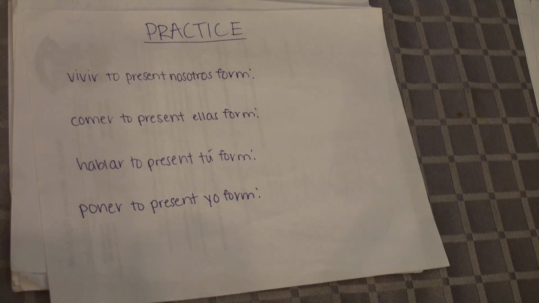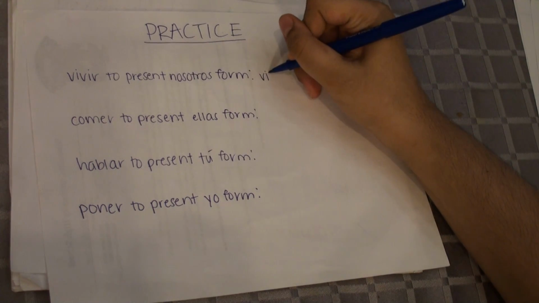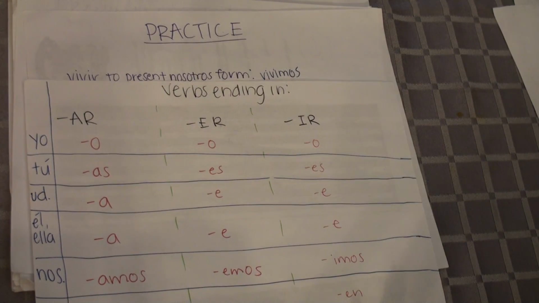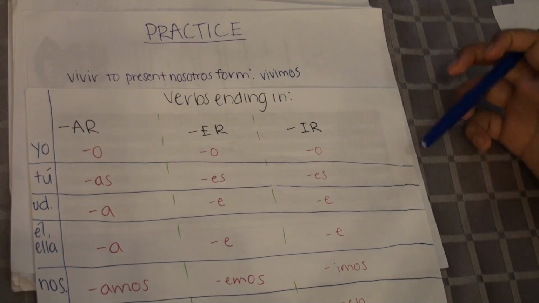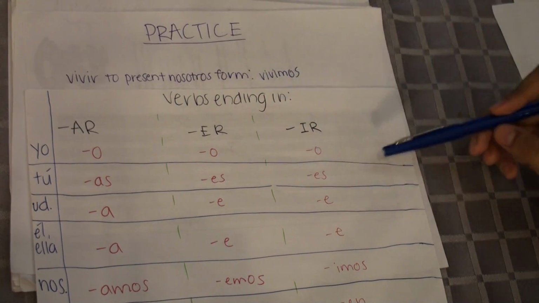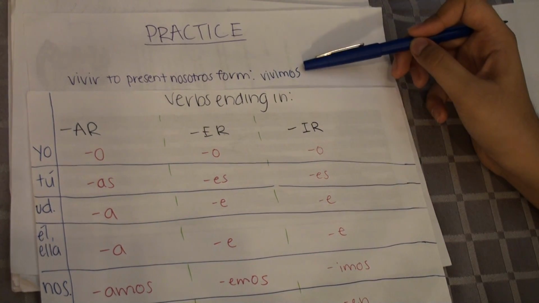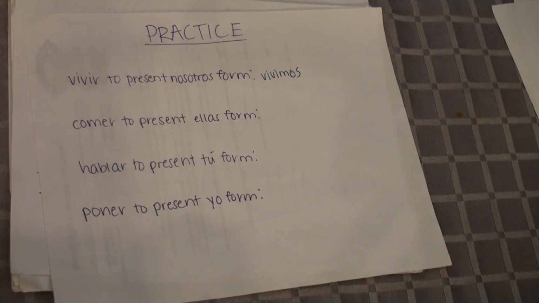So, vivir to present tense nosotros form is vivimos. If we go back to our handy-dandy chart here, you can see that vivir ends in IR, and it's in the present nosotros form, so we would go to nosotros and come here, meaning it would end in imos, which is done here.